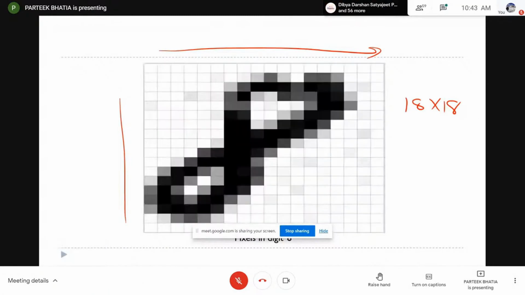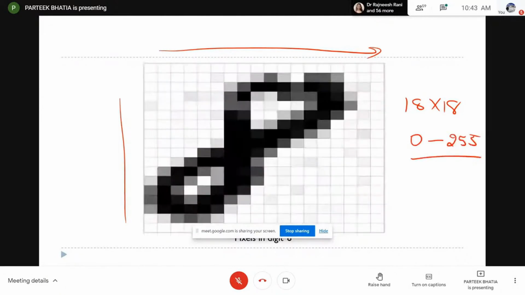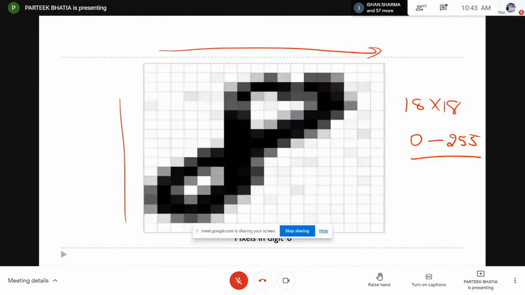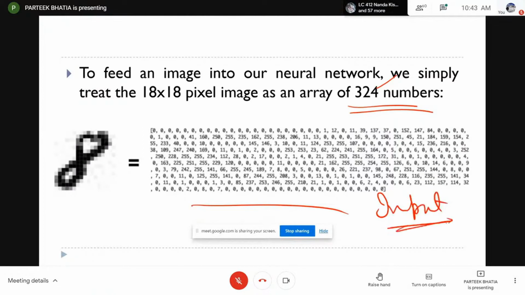Based on the darkness of that particular pixel, we are assigning a number from 0 to 255. Here 255 means dark, while 0 means completely white. So based on the darkness of each pixel we assign the number, and you can clearly see that here we are converting the 8 into pixels. Then this 8 will be converted into an array of 324 numbers, because 18 into 18 is equal to 324, and this will be my input for processing by the ML model.